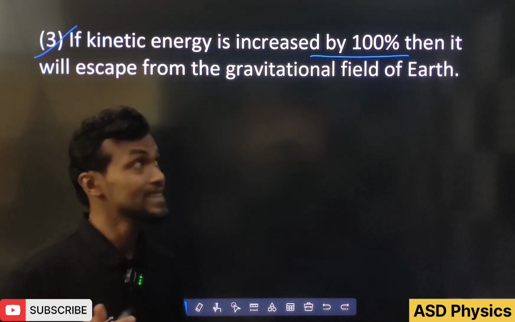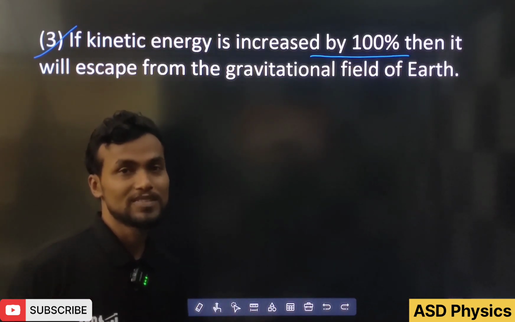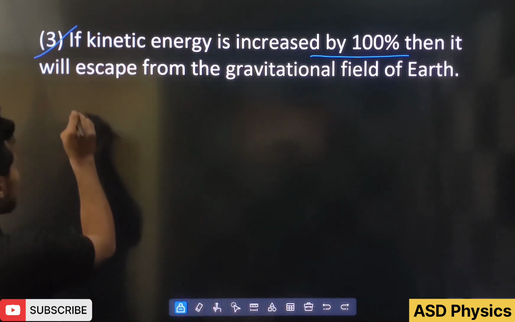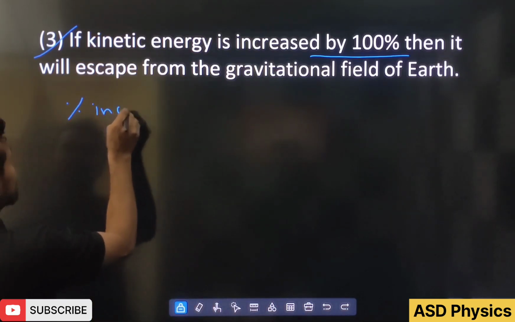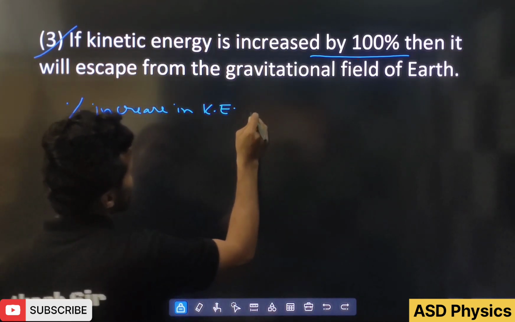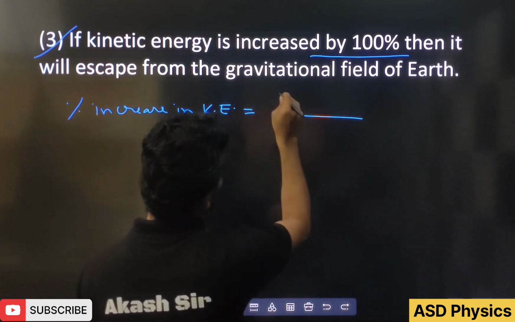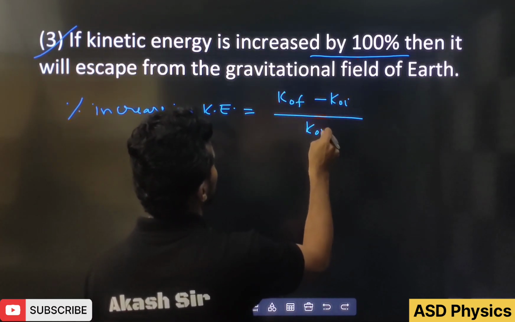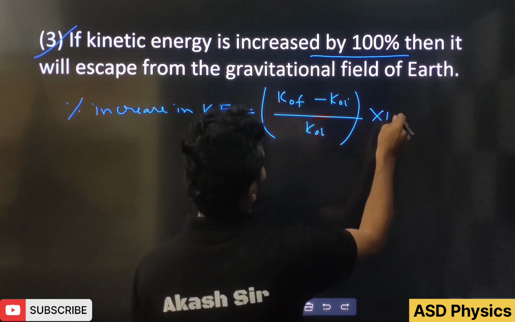100%, then again it will escape from the gravitational field of the earth. Previously we have talked about the speed, now we are talking about the kinetic energy. So again I will tell here, percentage increase in kinetic energy. You know very well what the kinetic energy formula is, but I will write in this form here: (K_f - K_i) by K_i into 100.